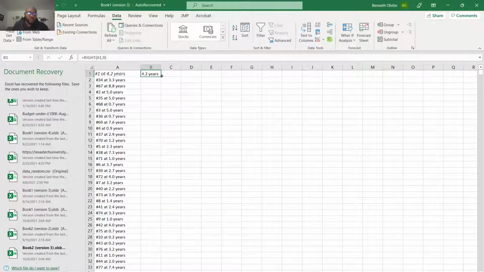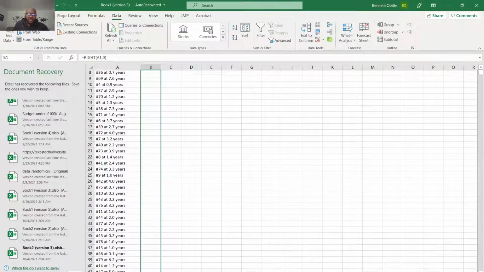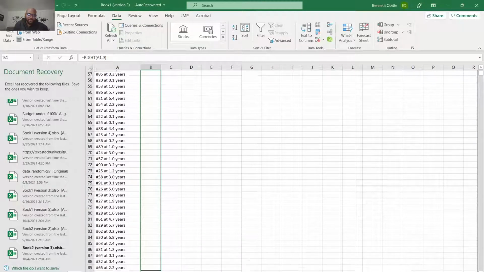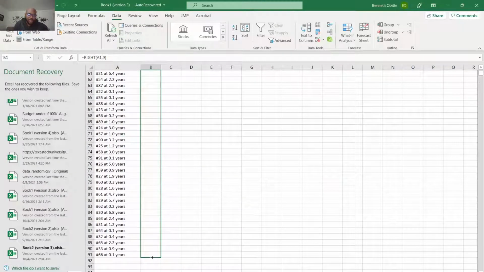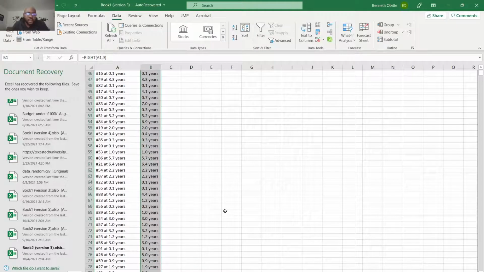So we want to apply the same function to the rest of the data. So go to this tiny square box at the end of this rectangle, click and drag to the rest of the data set. Yes, awesome.